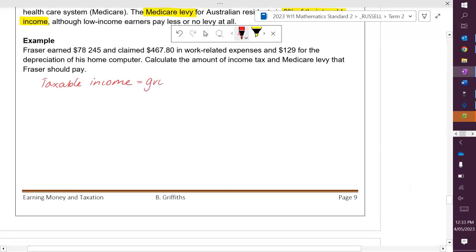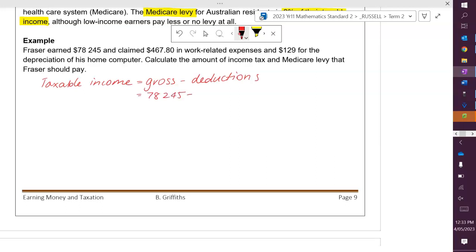So this is our gross income minus any deductions. Our gross income is $78,245, and we have deductions, so work-related expenses, $467.80, and then the depreciation of his home computer, so obviously working from home for that one. That gives us a taxable income of $77,648.20.